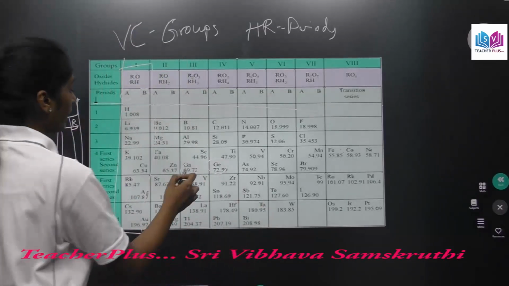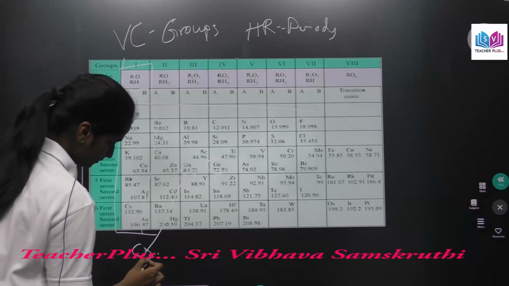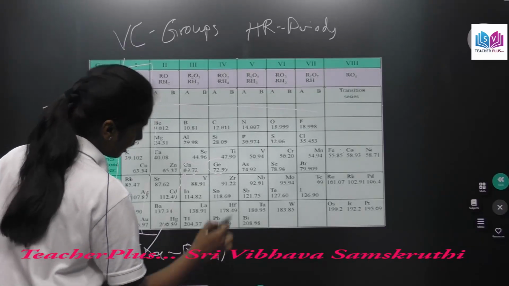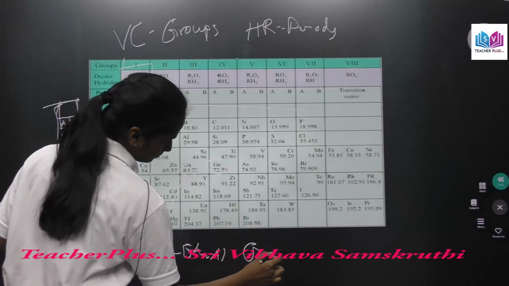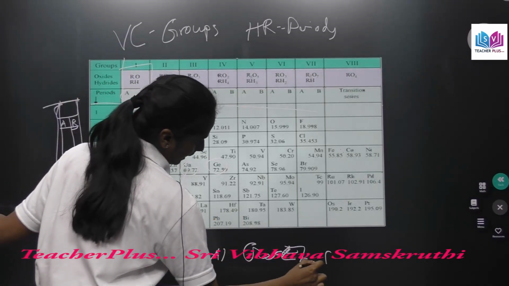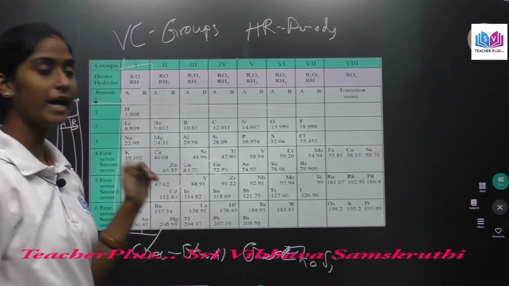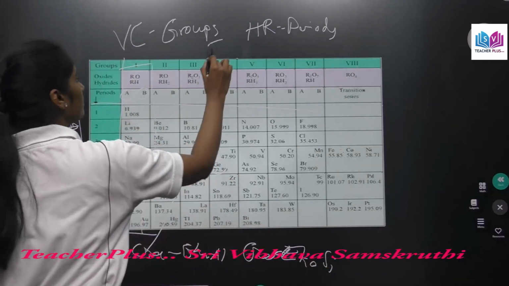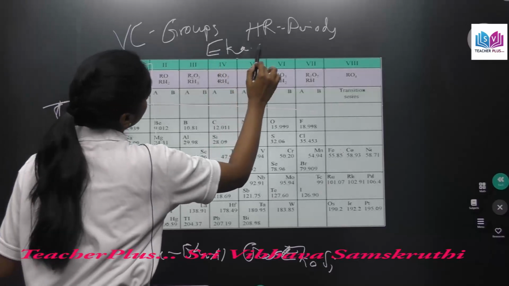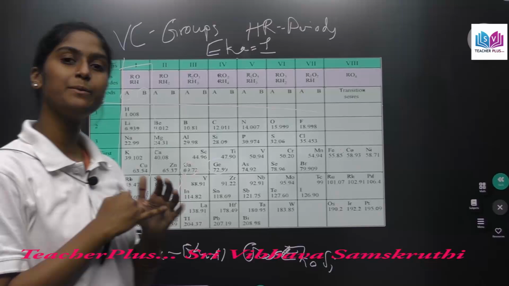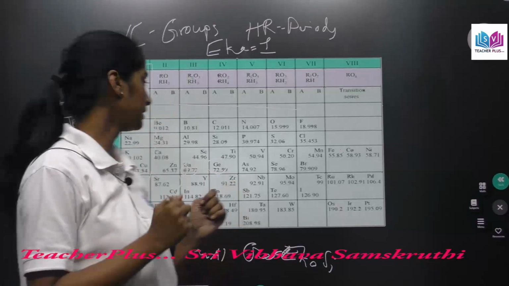He called them Eka aluminium, gallium is Eka aluminium, and germanium is Eka silicon. Why? You must be wondering why, right? Here Eka means one in Sanskrit. And why are aluminium and silicon brought up in this?